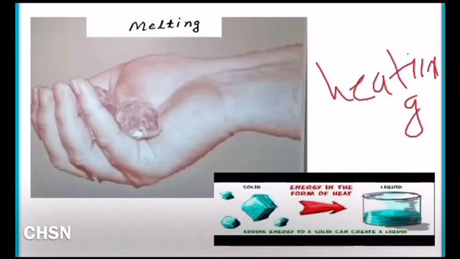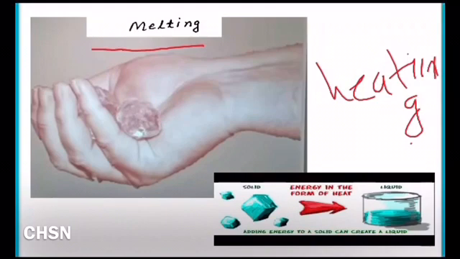That is, what happens to the particles of matter during melting, boiling and sublimation? First of all, we will consider the case of melting. Melting means it is the process of conversion of solid into liquid on heating.